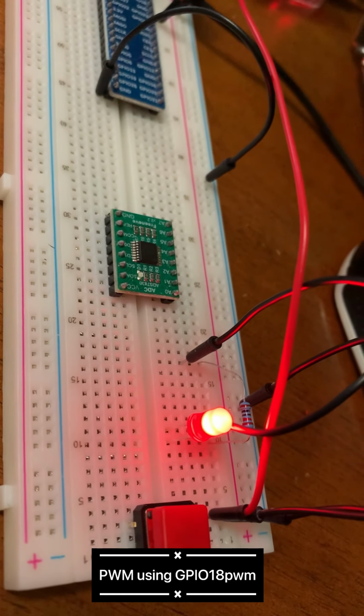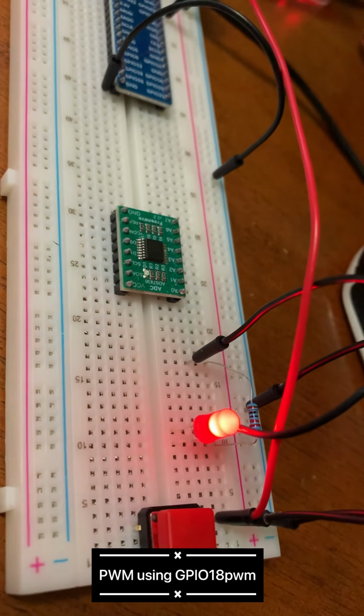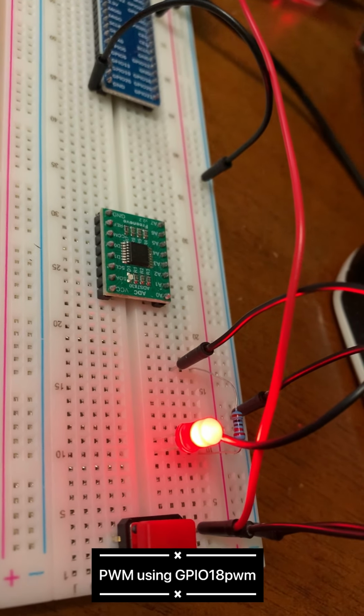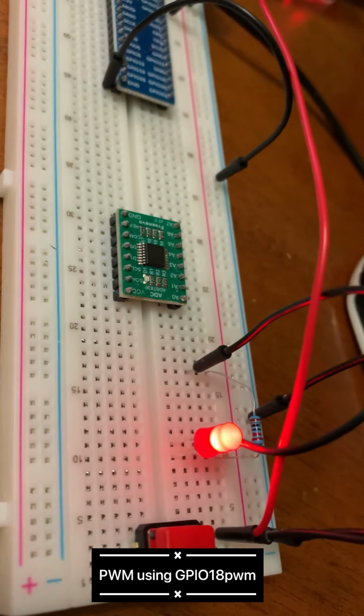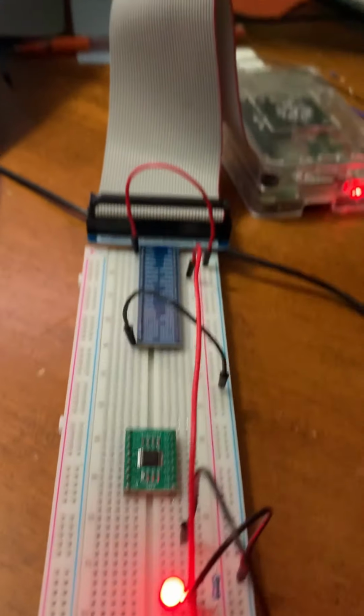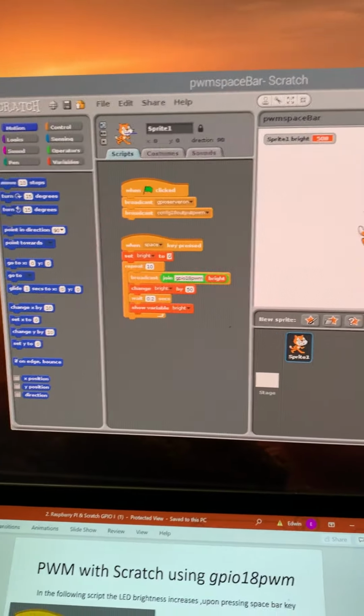As you can see, the LED brightness increases gradually upon pressing the space bar key. All right, and that's the code right there.